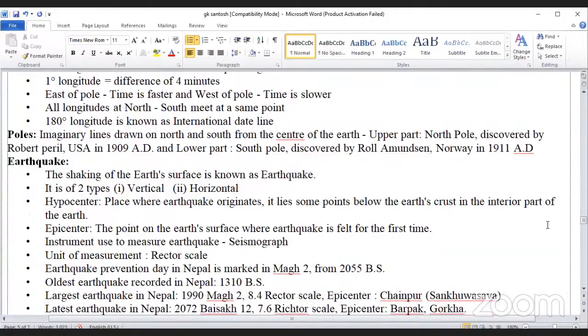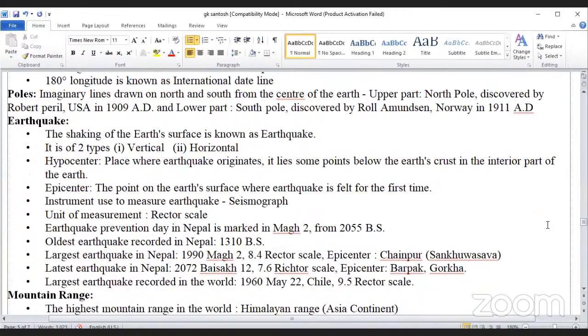Earthquake Prevention Day in Nepal is marked as Magh 2 from 2055 BS. The oldest earthquake recorded in Nepal is 1310 BS. Largest earthquake in Nepal is 1990 Magh 2, 8.4 Richter scale. Epicenter Chainpur, Sankhuwasabha. Largest earthquake recorded in the world, 1960 May 22 Chile, 9.5 Richter scale.